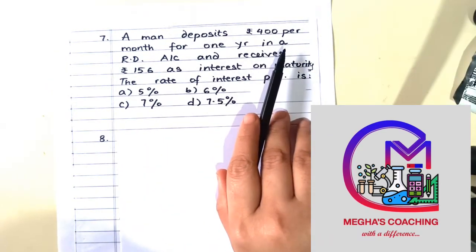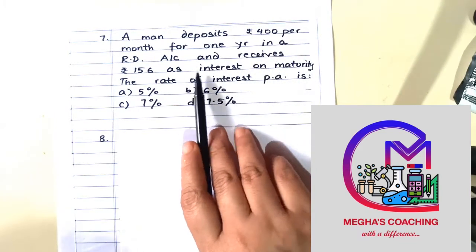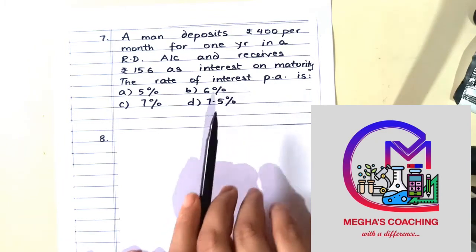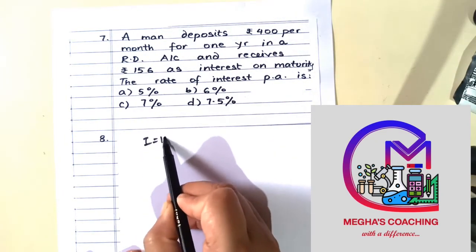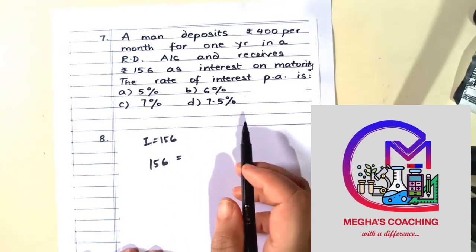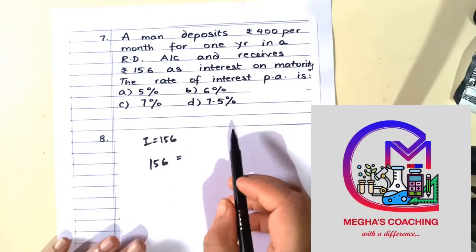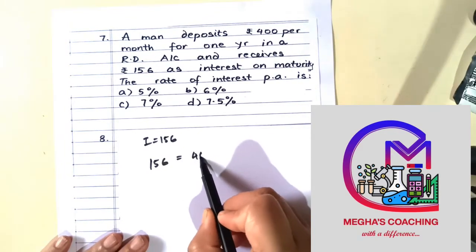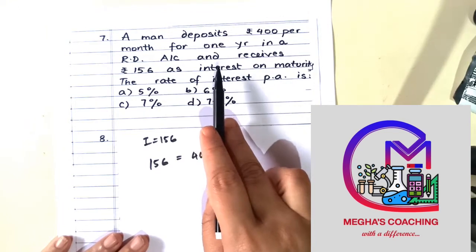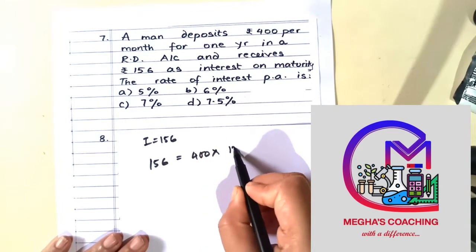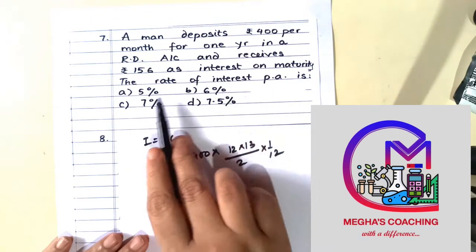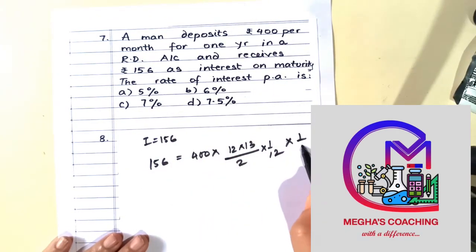rupees 400 per month for 1 year in an RD account and receives rupees 156 as interest on maturity. Okay, तो यहाँ पे interest हमें दिया हुआ है 156. So I can equate this with my principal value, which is 400, and it's for 1 year. So 12 into 13 by 2 into 1 by 12, and I'm sure you have to find the rate of interest because everything else is given.